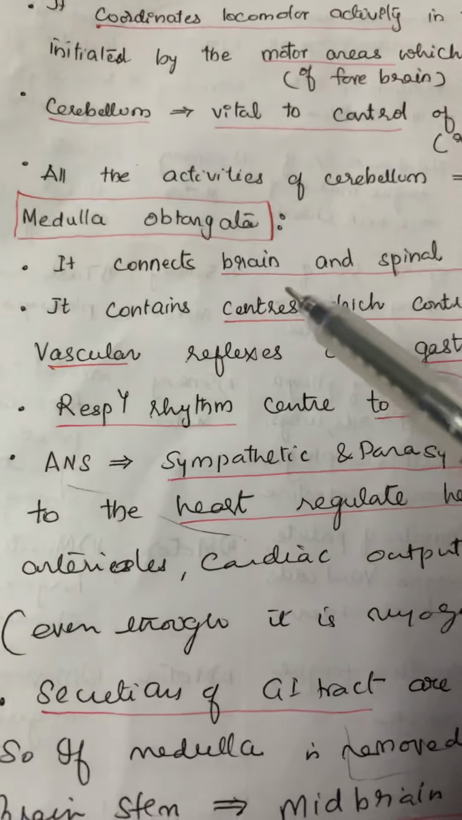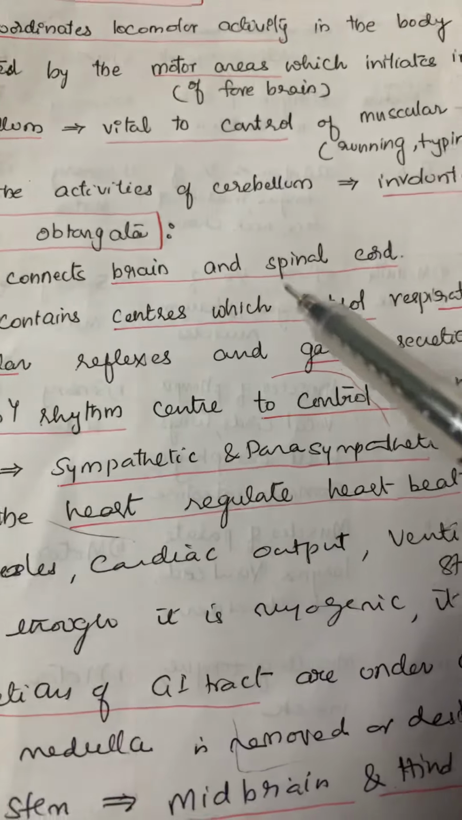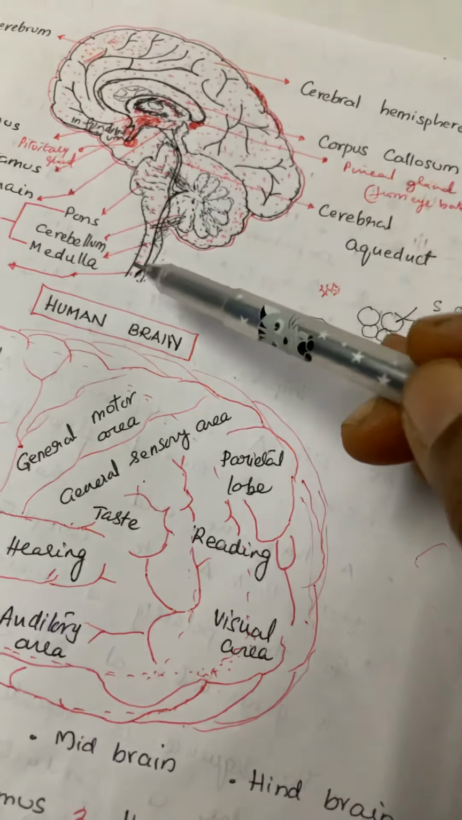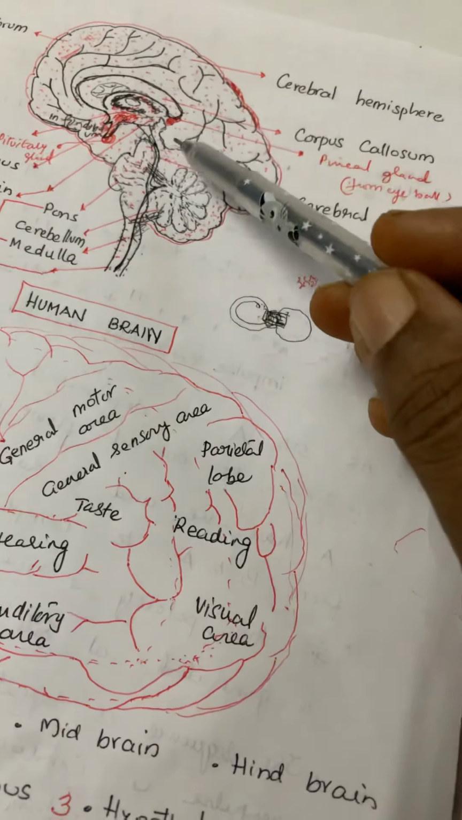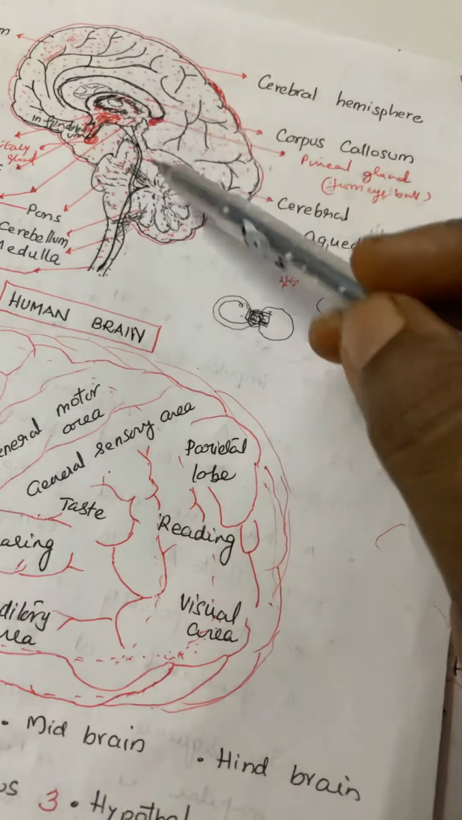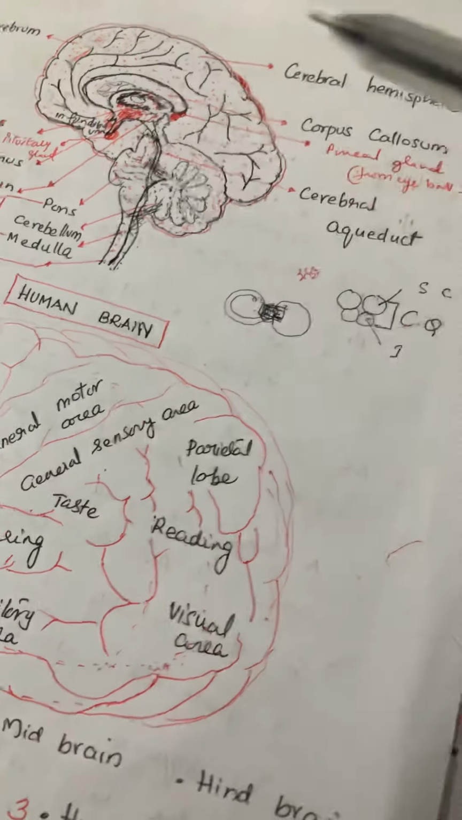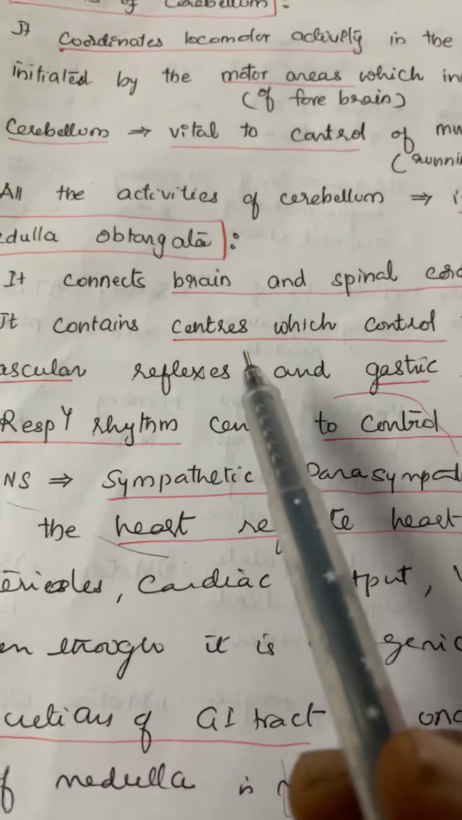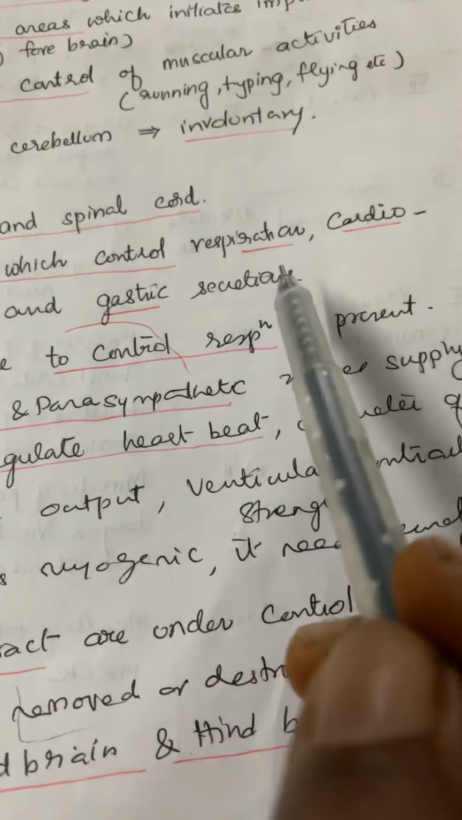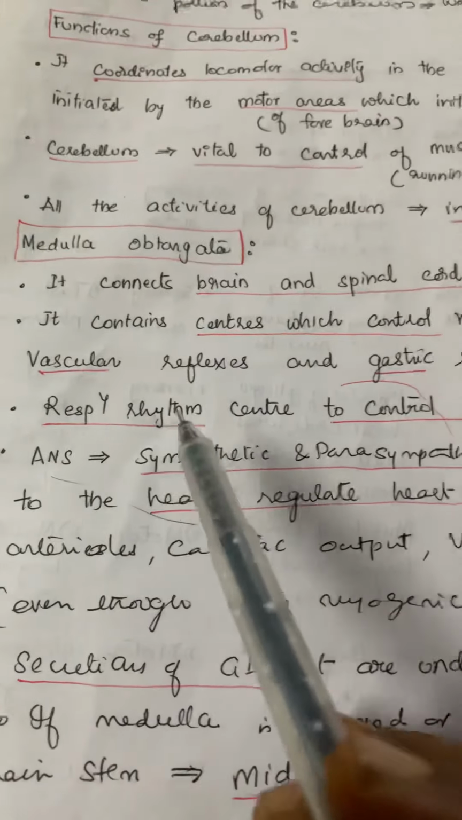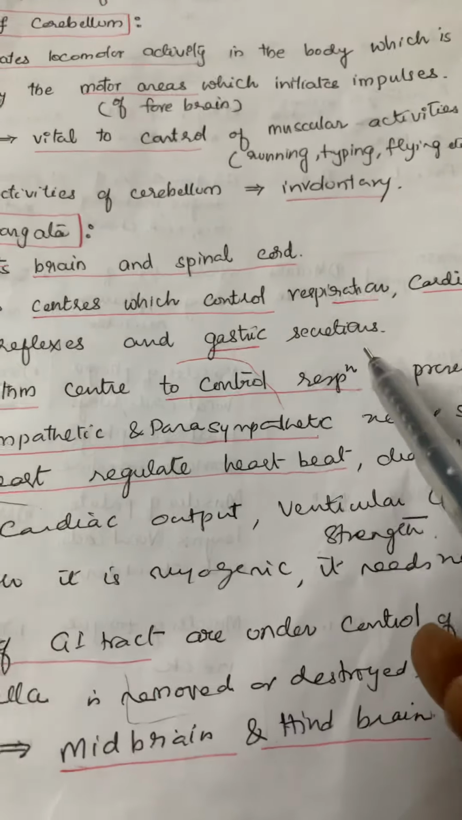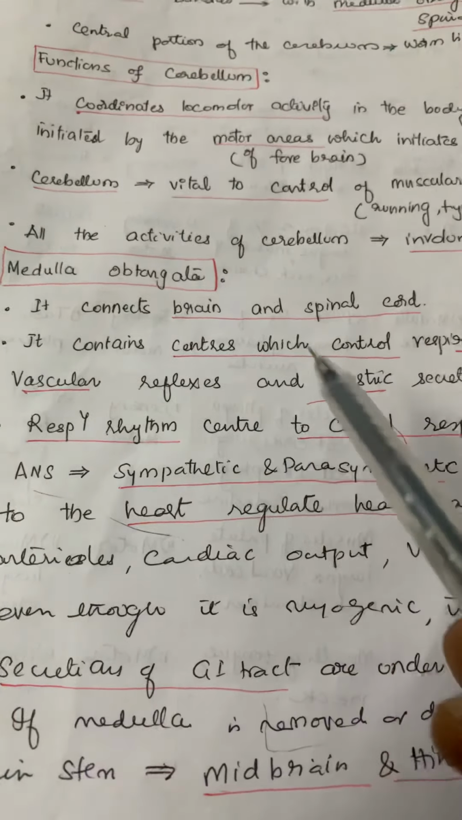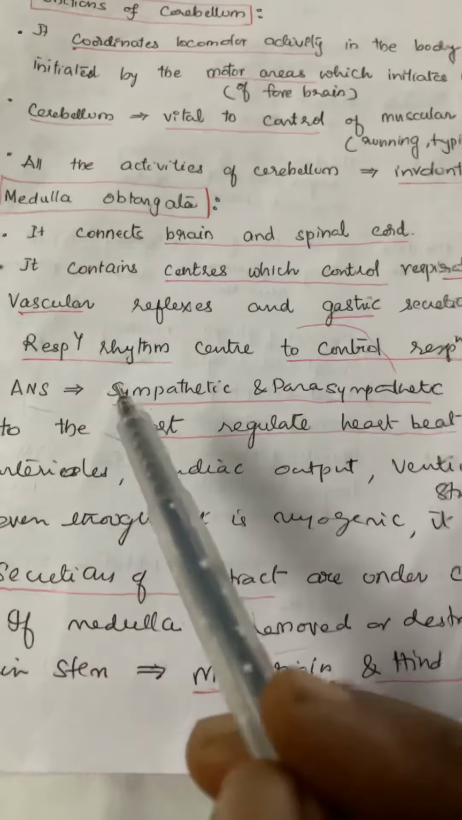Coming to medulla oblongata, it connects brain and spinal cord. Medulla oblongata connects spinal cord and the rest of the brain. It contains centers which control respiration, cardiovascular reflexes, and gastric secretions, and mainly involuntary activities are under the control of the medulla oblongata.